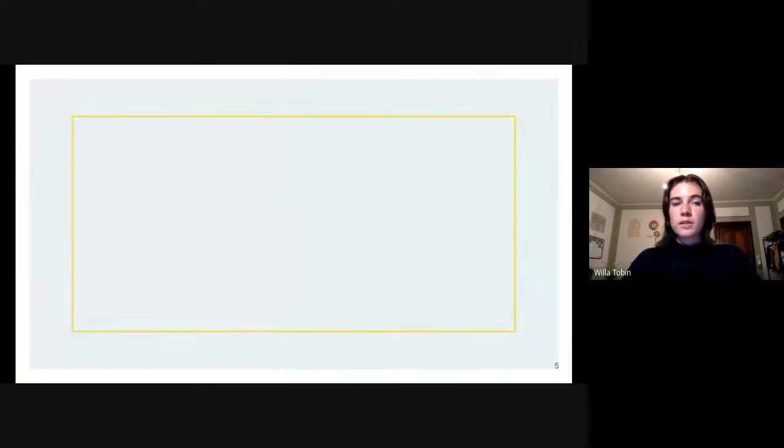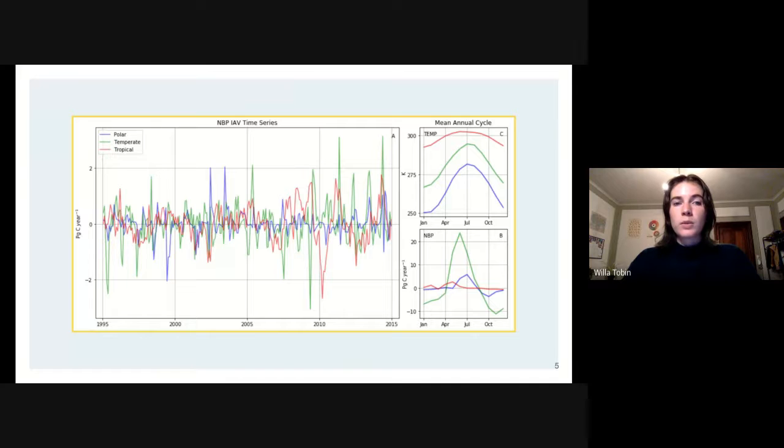characterizing recent trends. The terrestrial carbon cycle fluxes show large variations on seasonal timescales and regional spatial scales. Panel A shows NBP data from CESM2 for a polar, temperate, and tropical region with the long-term and seasonal trends removed to highlight the interannual variability of NBP for each region. Panel B shows the seasonality of temperature for each region. In this panel, we can see the summer peak of the polar and temperate region, whereas the tropical region does not exhibit a strong seasonal cycle.